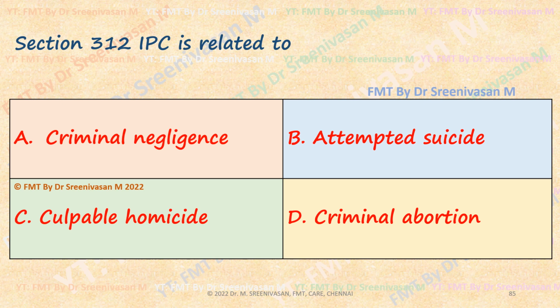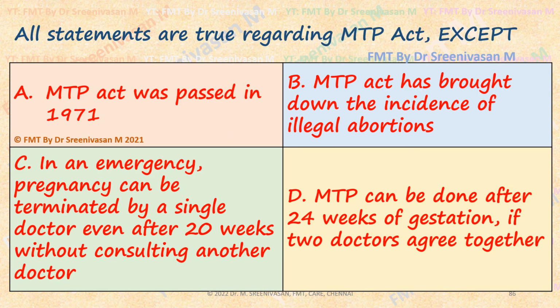criminal negligence, attempted suicide, culpable homicide, criminal abortion. 312 to 316 IPC as well as 511 IPC all pertain to criminal abortion in India. All statements are true regarding MTP Act except, that is 1971, correct.